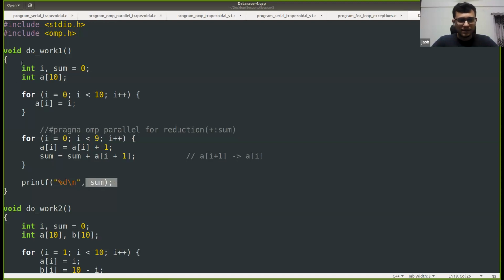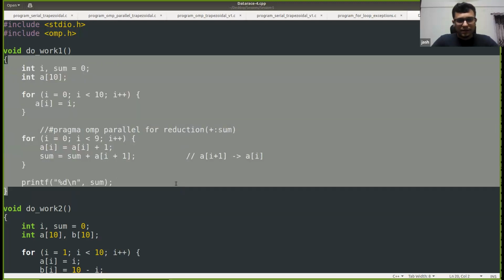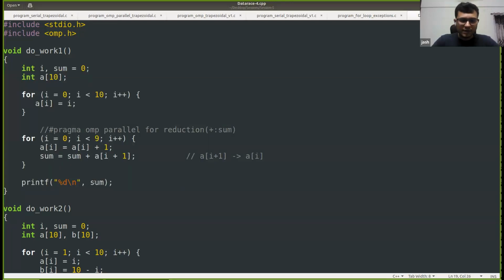Considering the function we have, what should be the value of sum? Quickly, can anyone answer that? Or you can type in the chat, anything is okay.